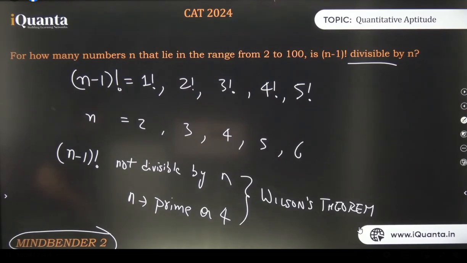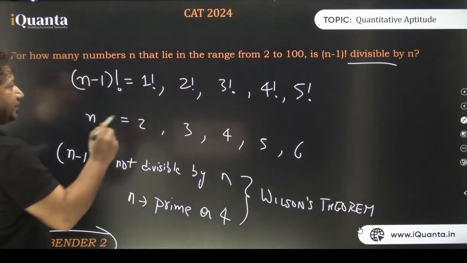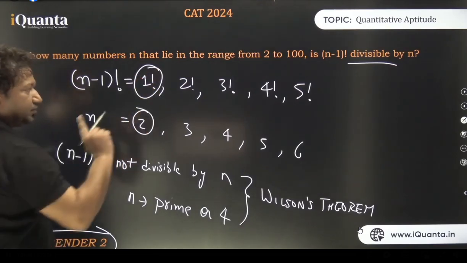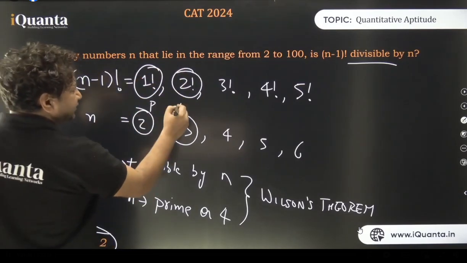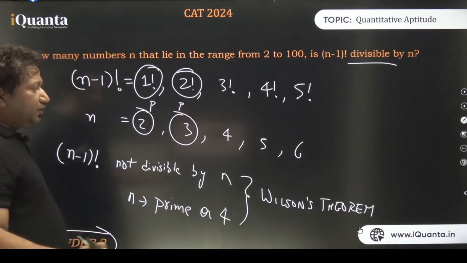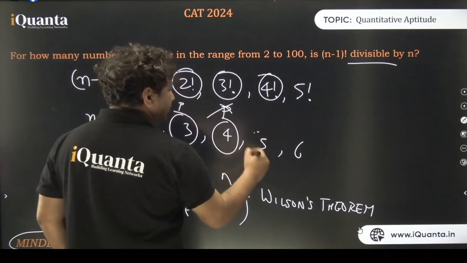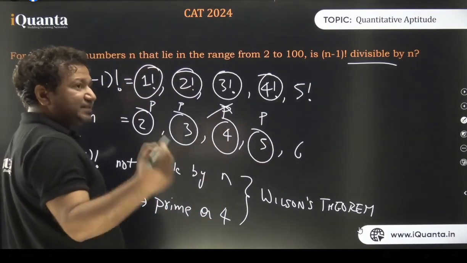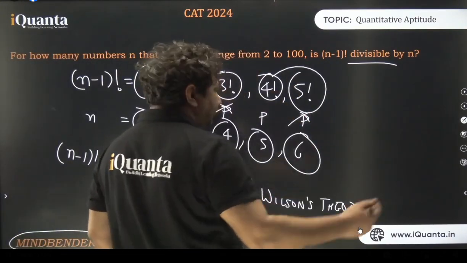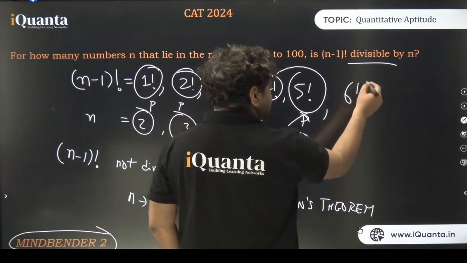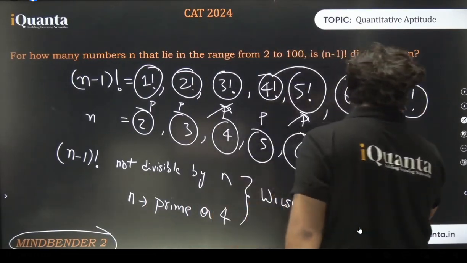Yeah, I'm repeating. Look at this. We have examples over here. Tell me something. Is factorial 1 divisible by 2? It's not divisible. Is factorial 2 divisible by 3? It's not divisible. 2 is also prime, 3 is also prime. Is factorial 3 divisible by 4? No. But 4 is not prime. Is factorial 4 divisible by 5? No. 5 is prime. Is factorial 5 divisible by 6? Yes. 6 is not prime. If I go further, 7, and here we have factorial 6, it's not divisible because 7 is prime. If I go to 8, it will be divisible. 8 is not prime. By the way, why is it happening?